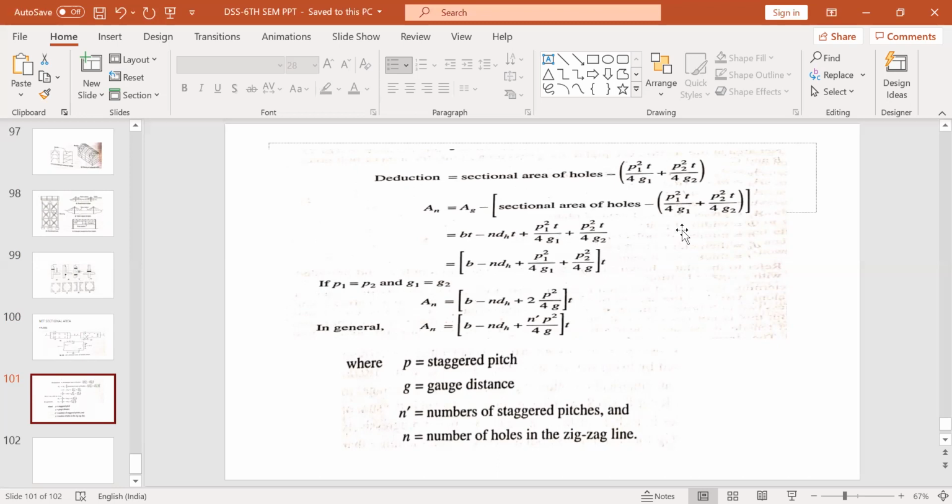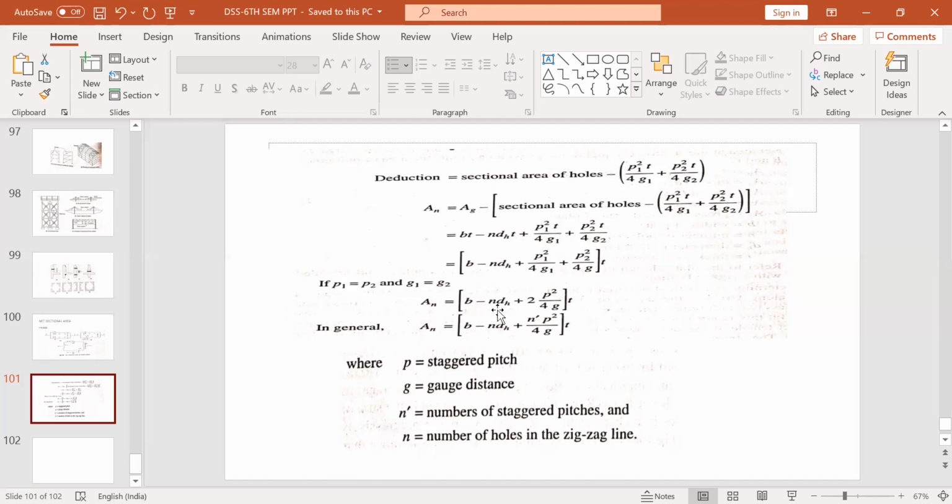Now usually this P1 and P2 are similar, because when you design the bolting connections, invariably we keep the pitch the same. We do not keep variation in the pitch or in the gauge. Whatever pitch we keep for one rivet line to another, the same we keep for the other lines also. So if P1 and P2 are equal, P1 equals P2 equals P, and G1 and G2 are equal, then you get A_n equal to (B minus n d_h plus 2 P square by 4G) into t.